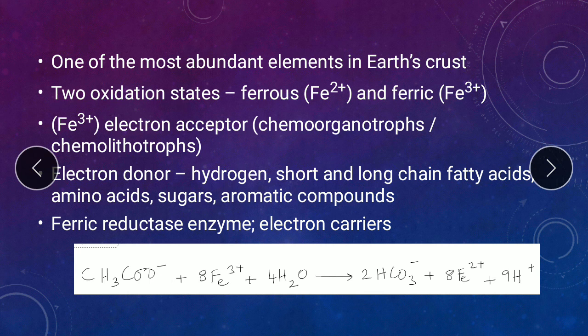We will be studying about that a little later. So the electron acceptor is only either iron or manganese, because these are the compounds that are available in an anaerobic or anoxic system. So even though the bacteria are capable of using other terminal electron acceptors, these two are the ones commonly prevalent in an anaerobic environment.